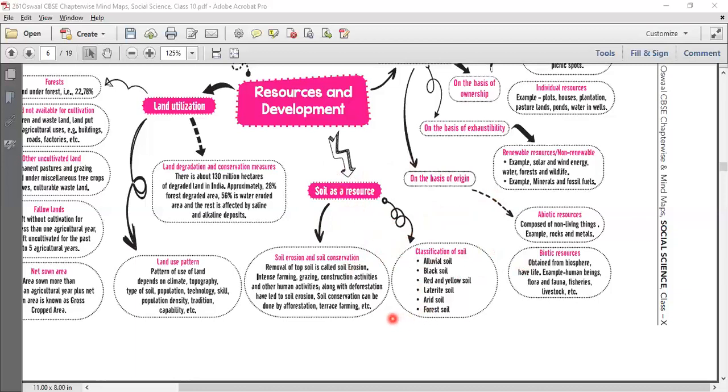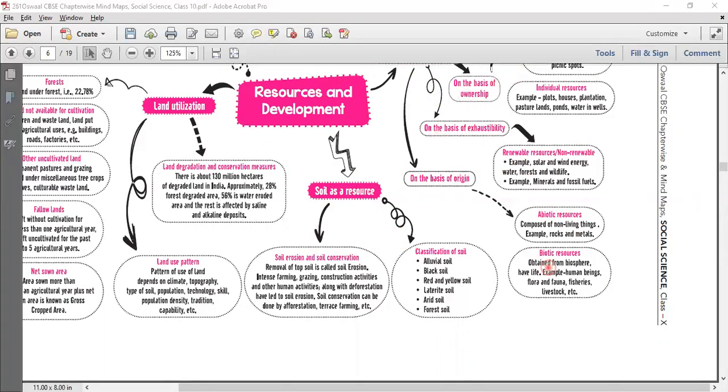Then on the basis of origin, we have abiotic and biotic. Abiotic resources are composed of non-living things like rocks and metals, and biotic resources are obtained from the biosphere and have life. Examples are human beings, flora, fauna, fisheries, livestock, etc. So this was classifying the types of resources on the basis of ownership, exhaustibility, origin, and the status of development.